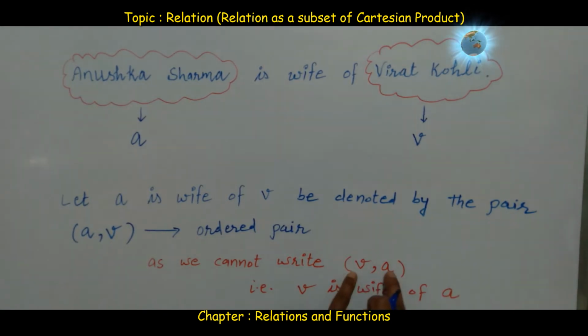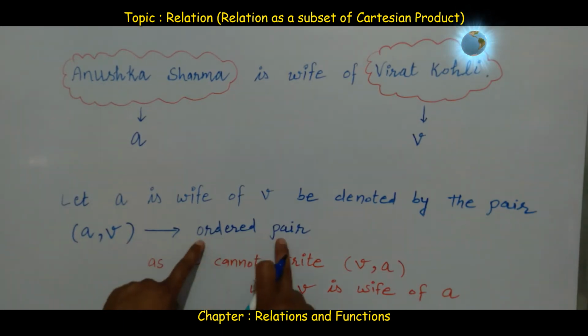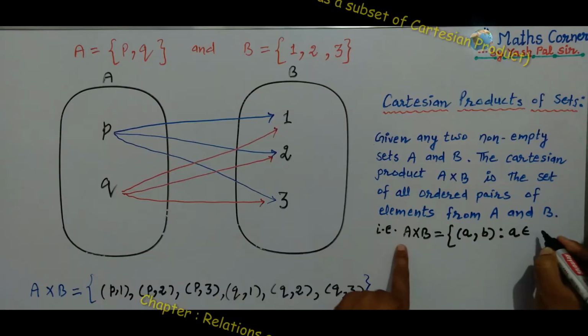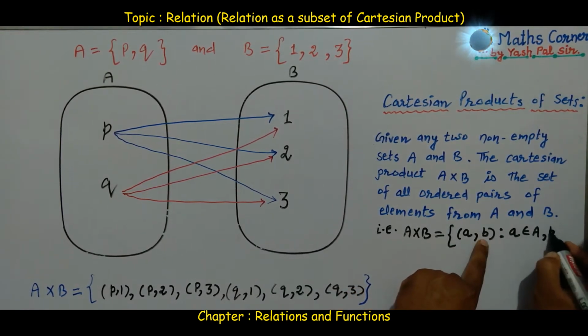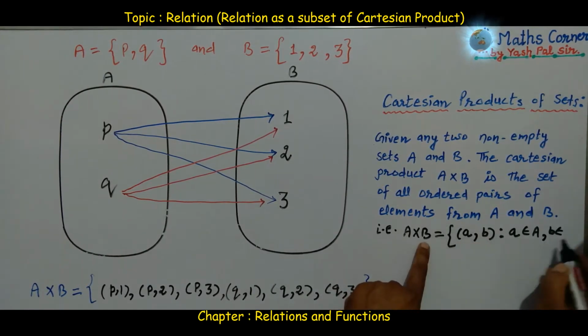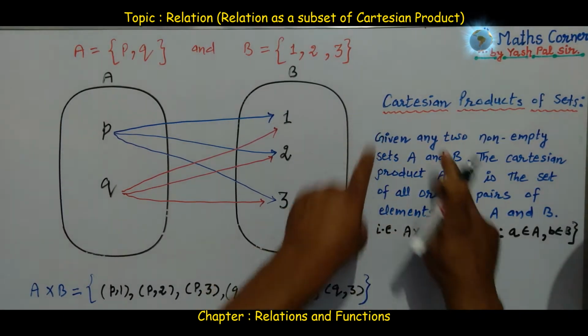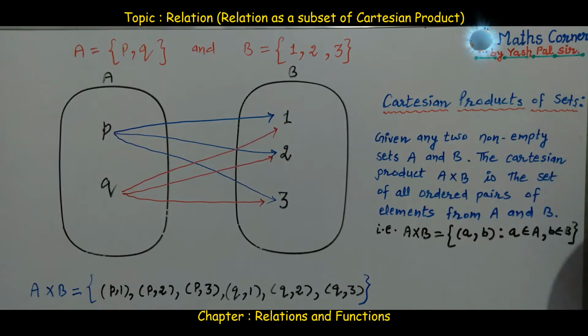If this is V comma A, then we shall read this as V is wife of A. Virat is wife of Anushka. This is not possible. So that's why we name this an ordered pair. Okay. First element from the first set A and second element from the second set B. This is the definition of the Cartesian product of sets.